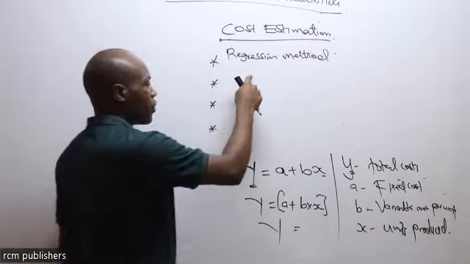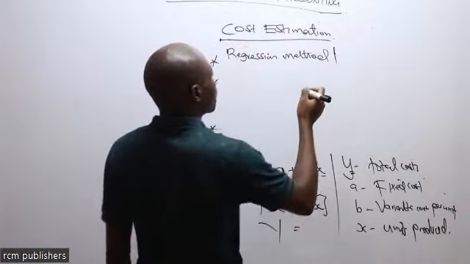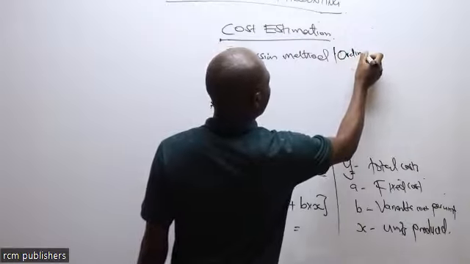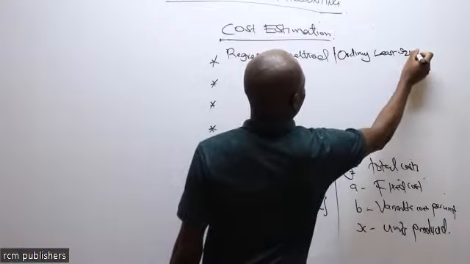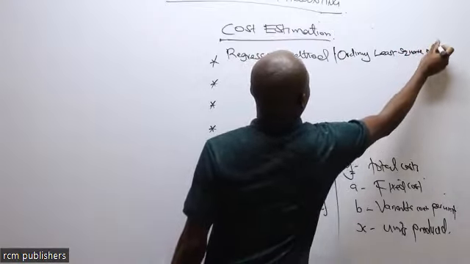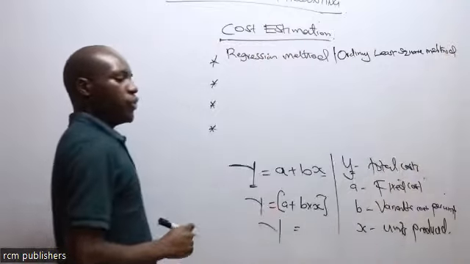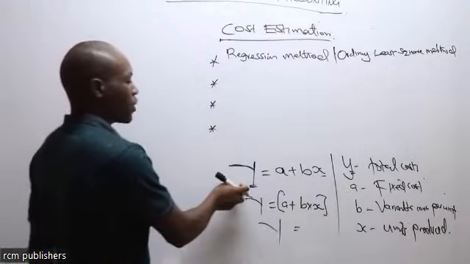We have the regression method. In some books, they are going to tell you that it is called the ordinary least square method. In some books, they will tell us to use the ordinary least square method to give us the cost function.